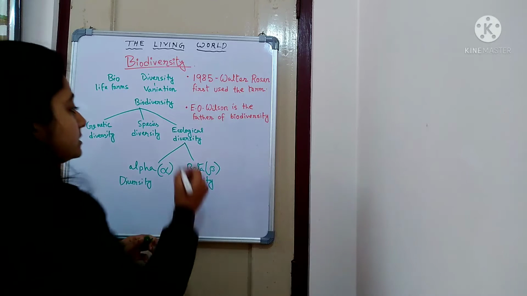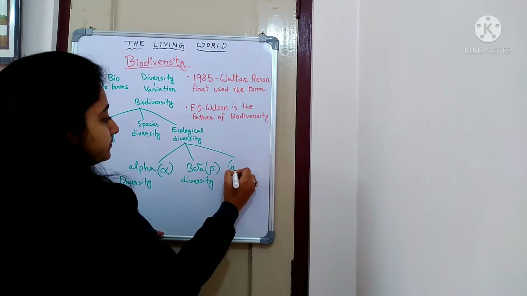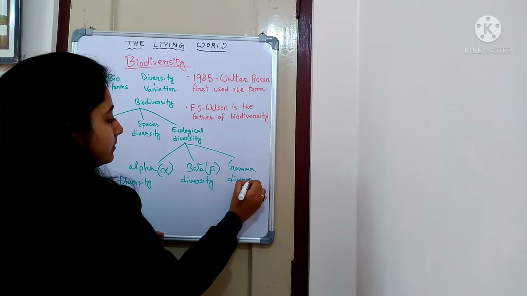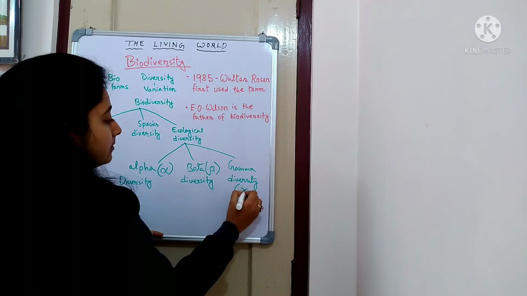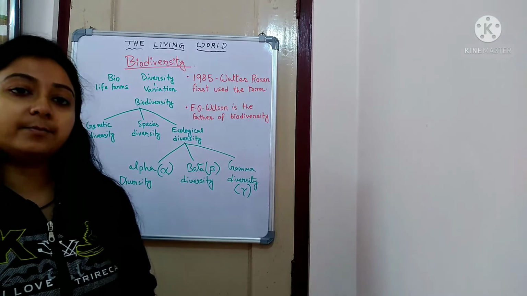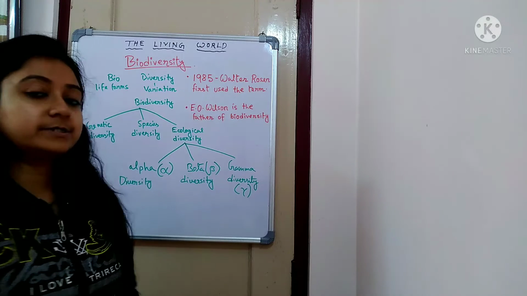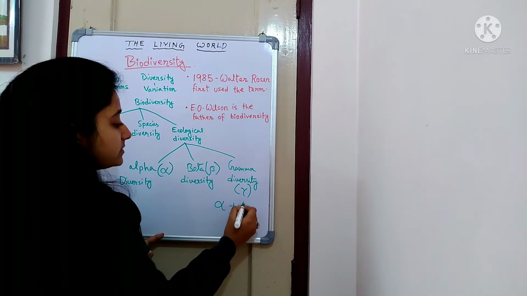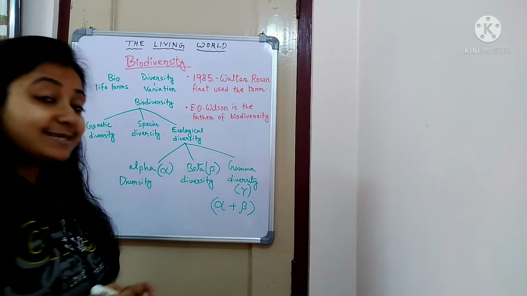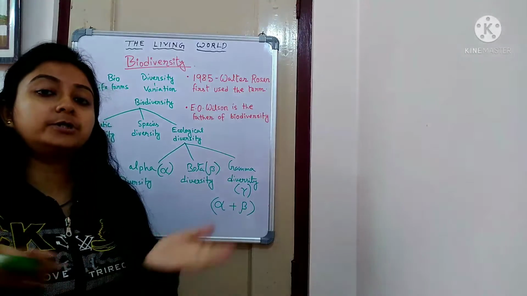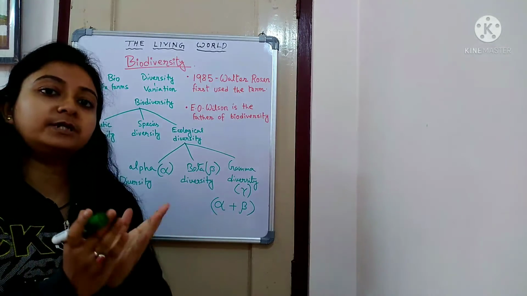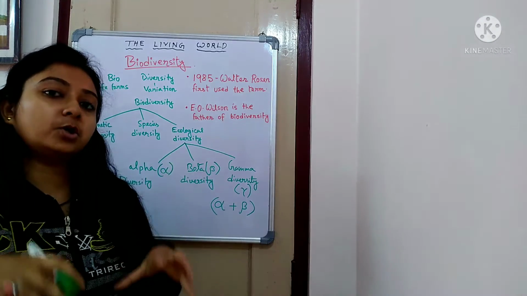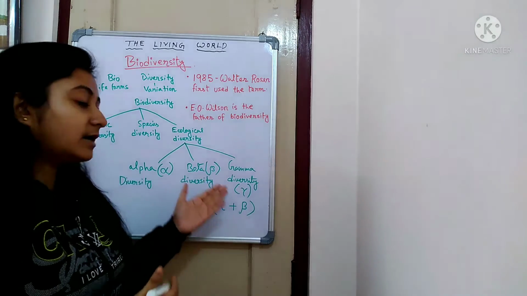And next is the gamma diversity. Alpha, beta and gamma diversity. So what is gamma diversity? In gamma diversity, we consider the alpha as well as the beta diversity as a whole. When we are talking about the variation of the living organisms of a particular geographic location, then we can consider it as gamma diversity.